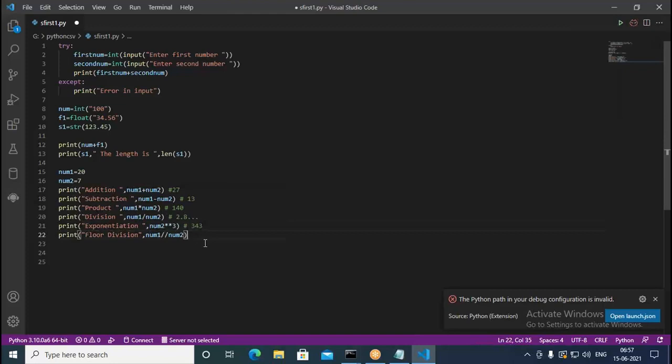And for floor division, num1 by num2 has to be 2, because 7 2s are 14.